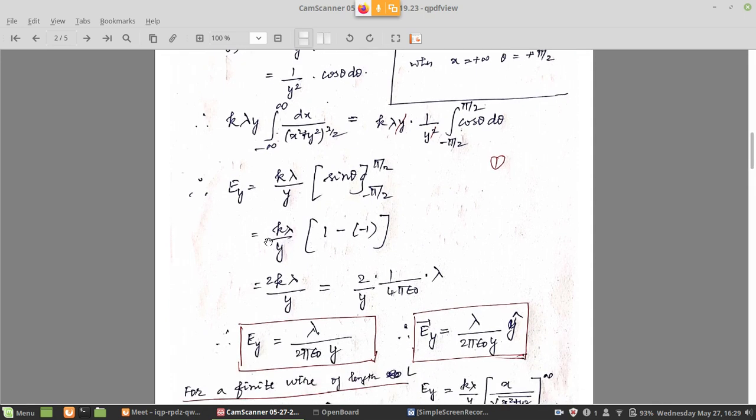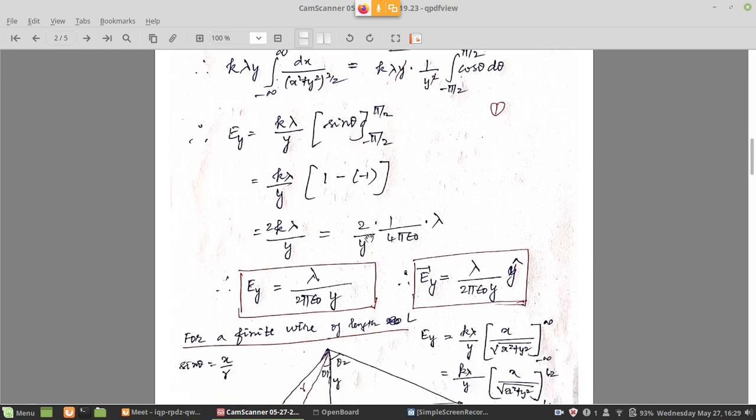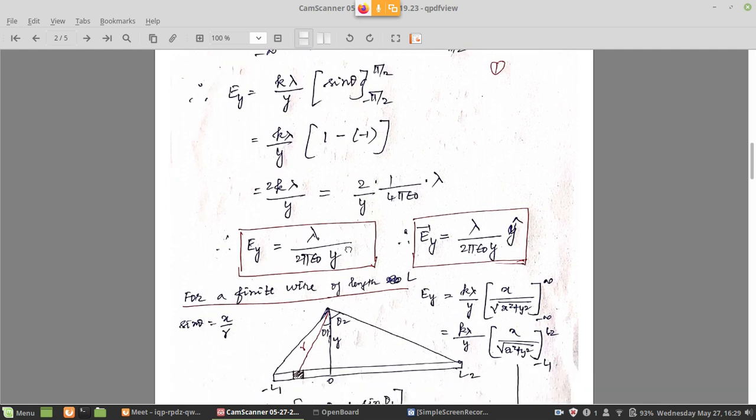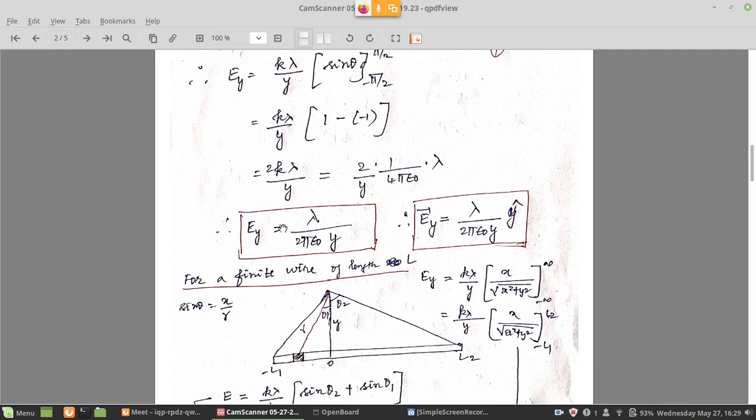So 2k lambda by y is the result you are getting, and k is 1 by 4 pi epsilon naught. So substituting, the final result is that the electric field is lambda divided by 2 pi epsilon naught into y, the distance from the rod or line of charge at which you are measuring the electric field.